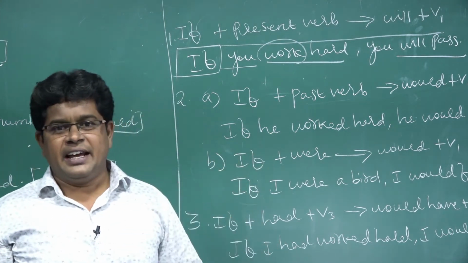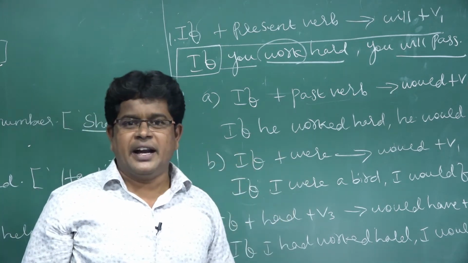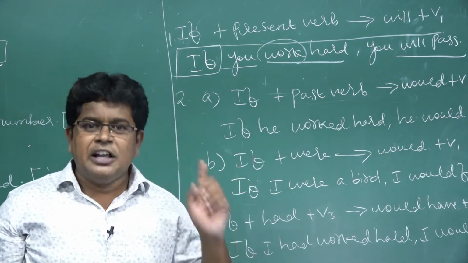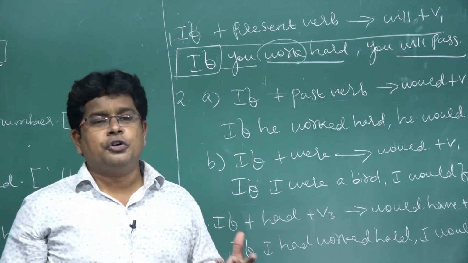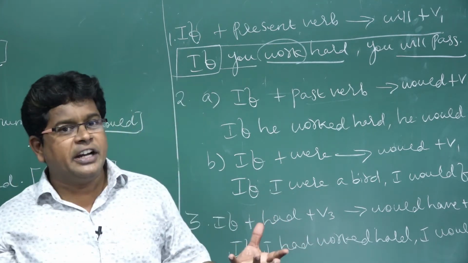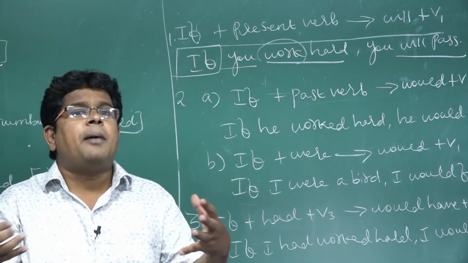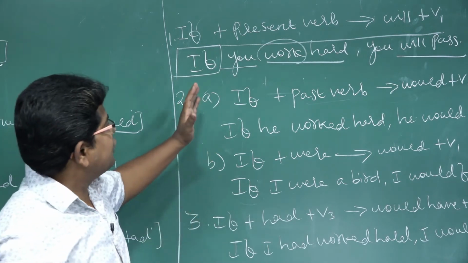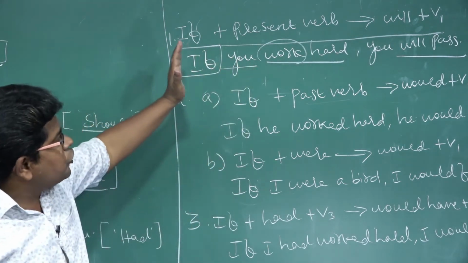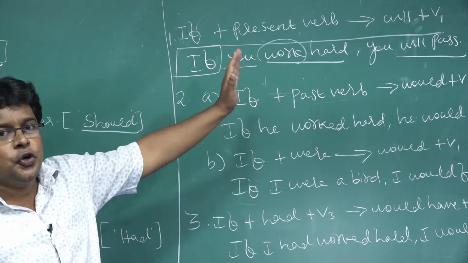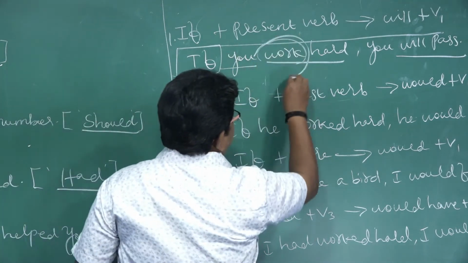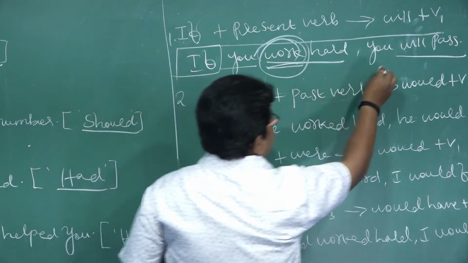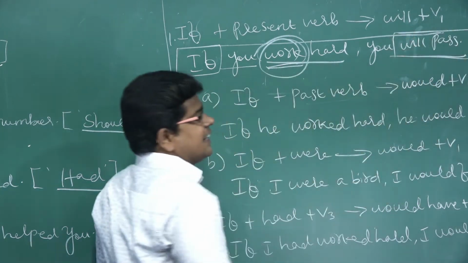I will go to Chennai. I will meet the correspondent. I will meet my parents. I will play. How could you use it otherwise? One is future, another one is past. You cannot mingle the past and the future. That's why I am teaching this. If you work hard, you will pass. Whenever the present verb is there, here we have to use will plus V1.